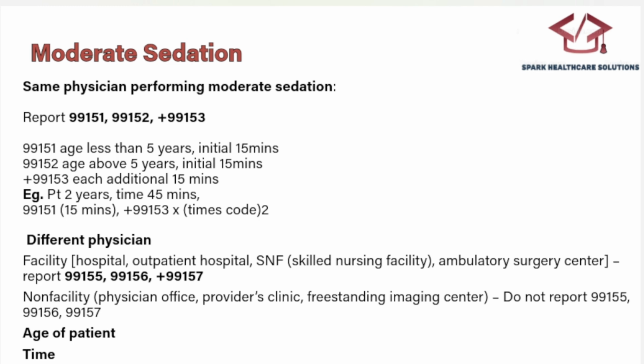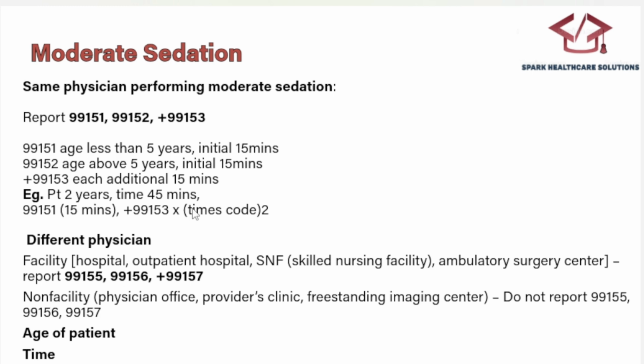So there will not be any oxygen cylinders or oxygen mask kept. Next, they will have protective reflexes like coughing. For moderate sedation, we will not give the codes from the 0 series. The codes are from 99: 99151, 152, 153, 155, 156 and 157. So these codes will be in our 90 series, that is the medicine chapter.